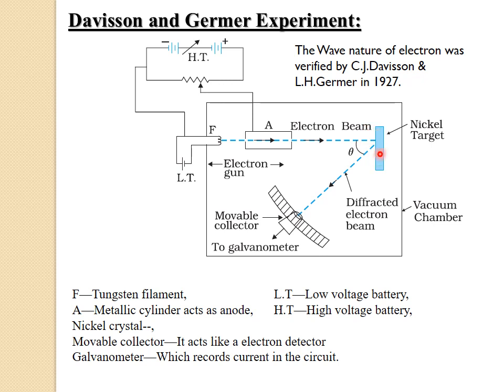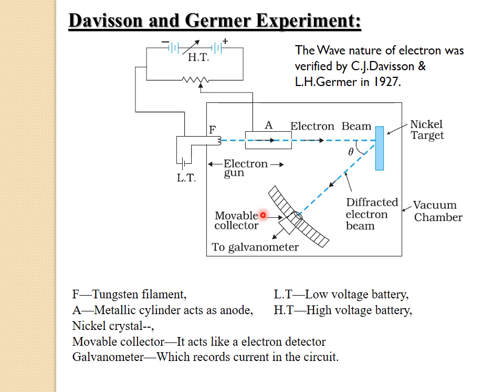Now the nickel crystal is used to scatter the electrons in all directions. When the emitted electrons hit the nickel crystal, which contains a large number of atoms, those atoms scatter the electrons in different directions.